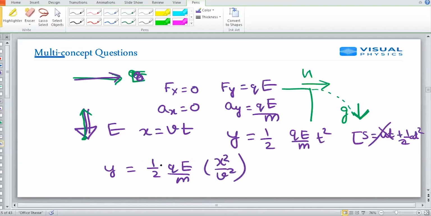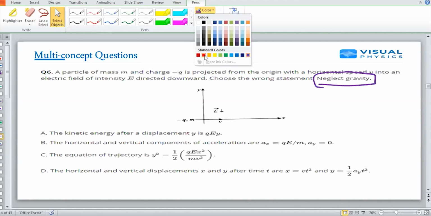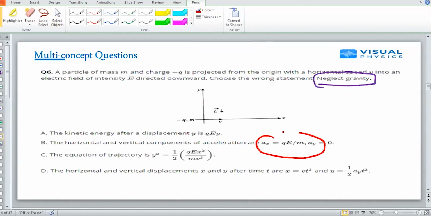So this is the trajectory of the motion, but you can see y is proportional to x square. Obviously, it will be a parabola. So by comparing all that, option number A is the only correct one. We have to find the wrong statement in this. So everything else is right. This is also coming, this is also coming. But this is wrong. Next.